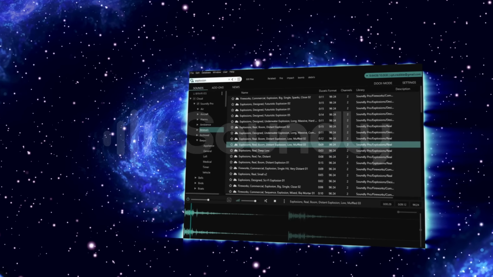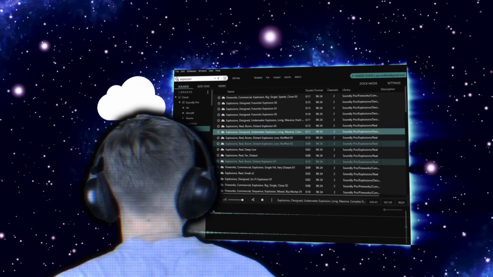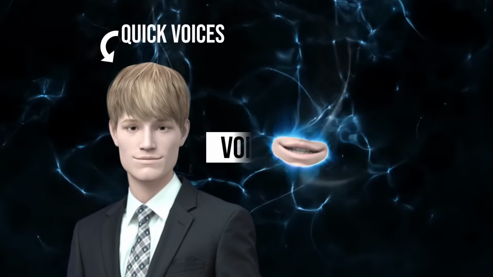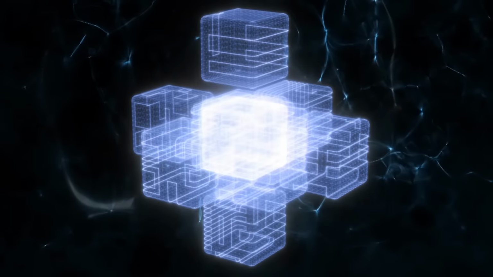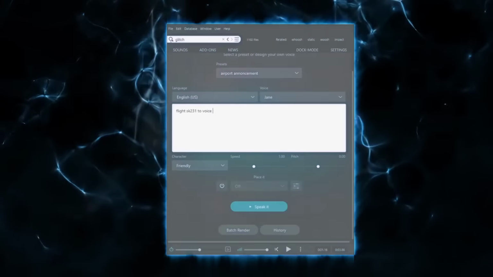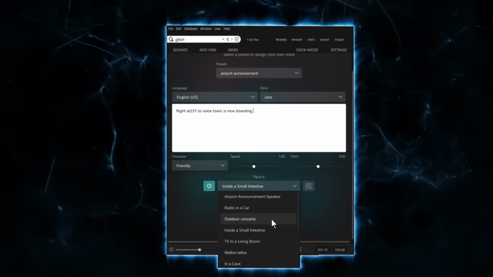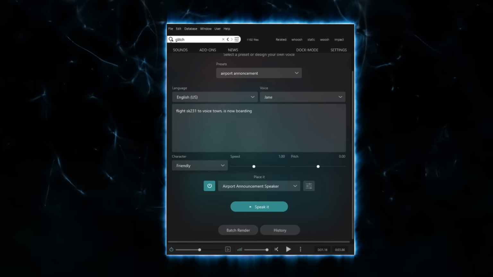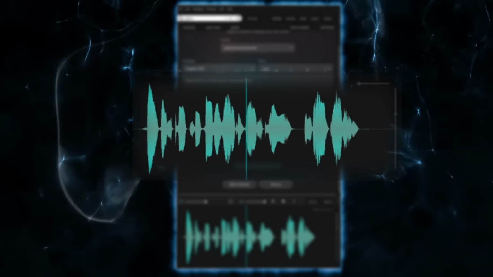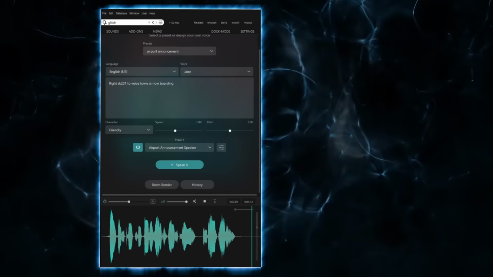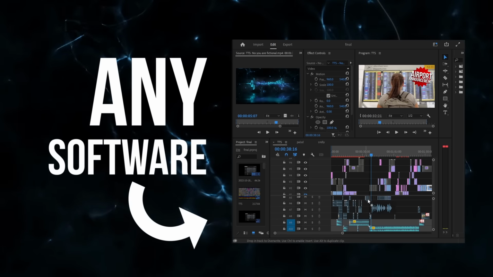Soundly lets you easily drag and drop sound effects from the cloud into any project. But getting quick voices on screen has always been a problem, so we thought we'd solve it. What if I told you that you can type what you want a voice to say and easily place it in an environment? Flight SK231 to Voice Town is now boarding. Then simply drag and drop into any software.